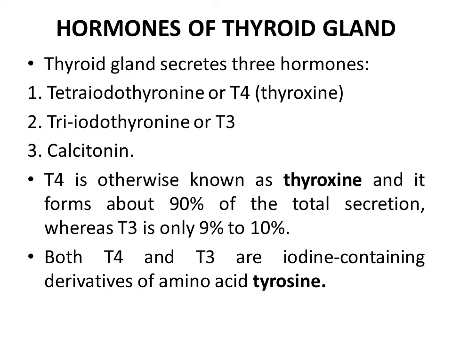Next, hormones of thyroid gland. Thyroid gland secretes three hormones: tetraiodothyronine or T4, triiodothyronine or T3, and calcitonin. T4 is otherwise known as thyroxine and it forms about 90% of total secretion, whereas T3 is only 9 to 10%. Both T4 and T3 are iodine containing derivatives of amino acid tyrosine.